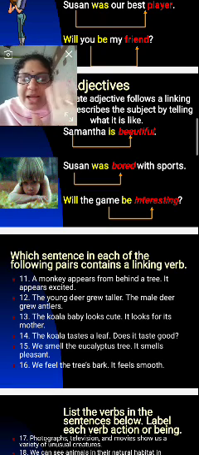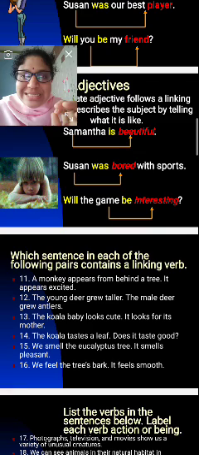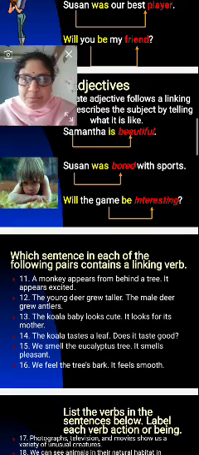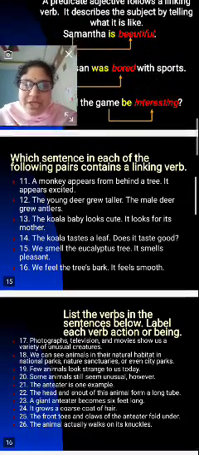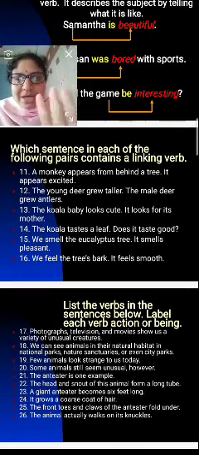That's why I have changed the colors also. Red words show what it is like. Yellow words show the verb. White words are the adjectives.